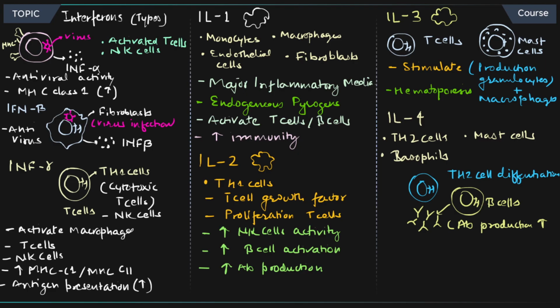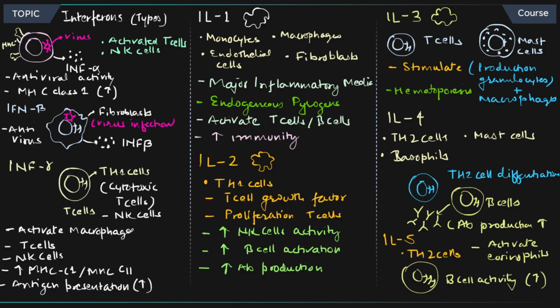Next is IL-5. So many interleukins. IL-5 is produced by Th2 cells. It's going to activate eosinophils, and it's very important for parasitic infections. Further, B cell activity is going to be enhanced. That's why antibodies are going to be produced in very high amounts. Now you understand what interferons are and also what interleukins are, especially 1, 2, 3, 4, and 5. That is what we have covered. Let's move on to the next part.